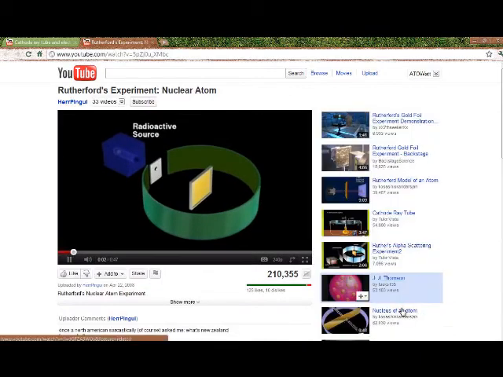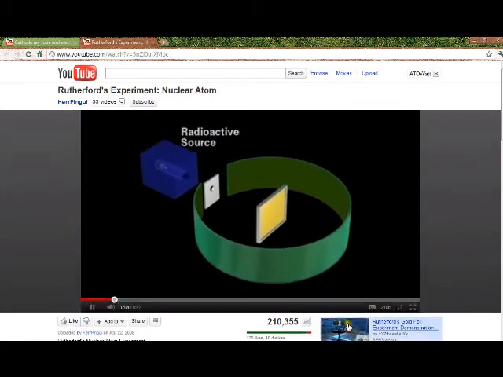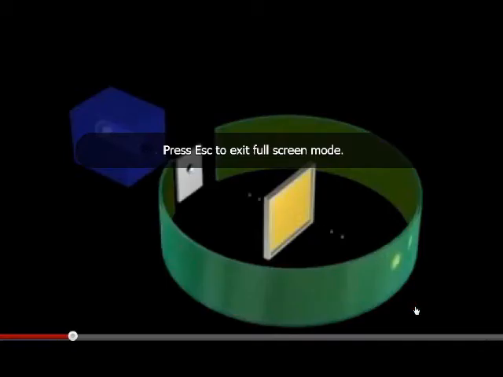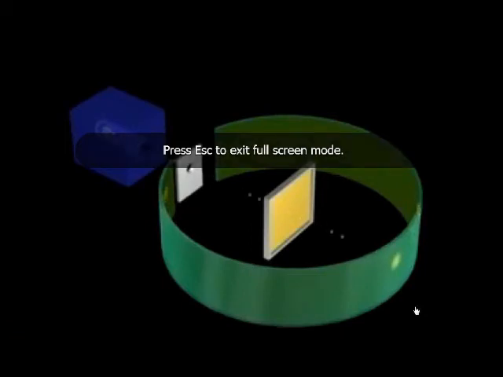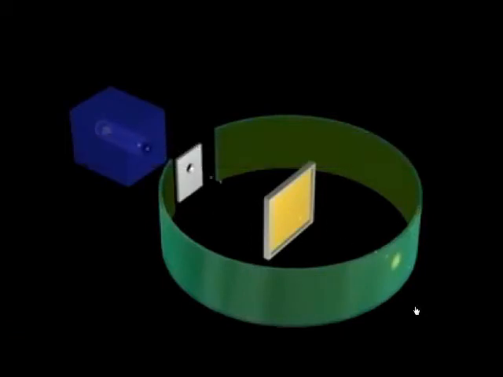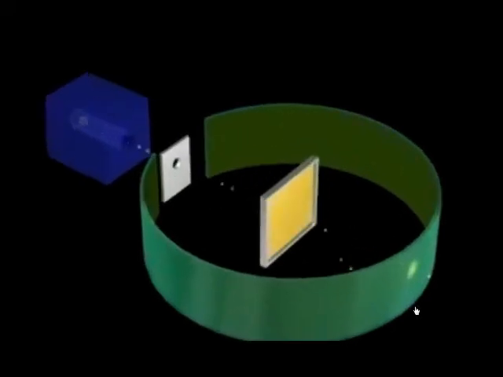In 1910, Rutherford and his co-workers were studying the angles at which alpha particles were scattered as they passed through a thin gold foil. Most of the alpha particles passed through undeflected. However, a few were found to be scattered at large angles, some even back in the direction from which they had come. This meant that they had collided with an object much more massive than the alpha particles themselves, yet so small that only a few alpha particles encountered them.